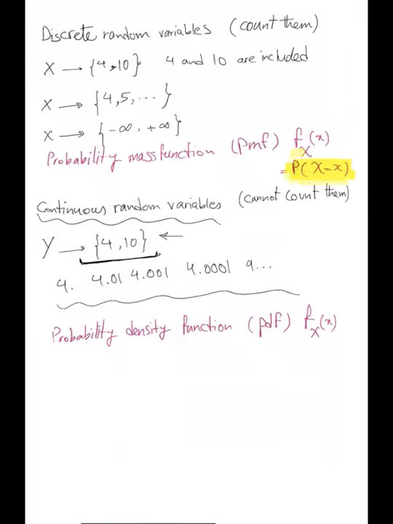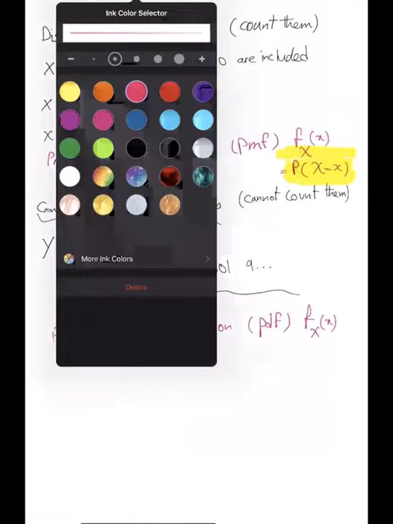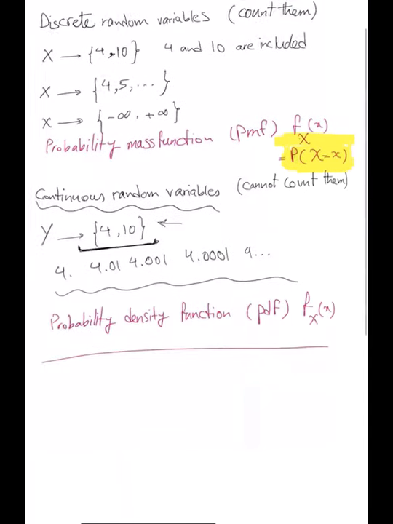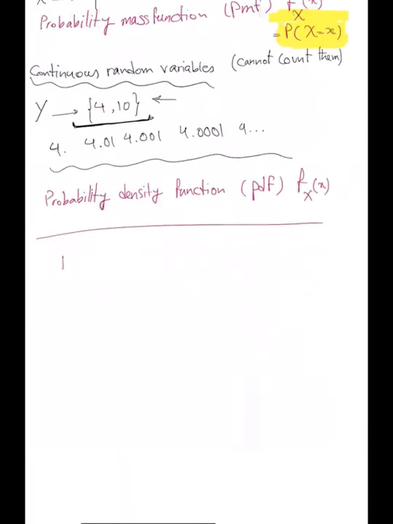I no longer can write it in this way that I have here. And let's see why. So in a probability mass function, okay, so let's write it here in the discrete scenario, and this is continuous scenario. So in a discrete scenario, the same example, x varies between 4 to 10.